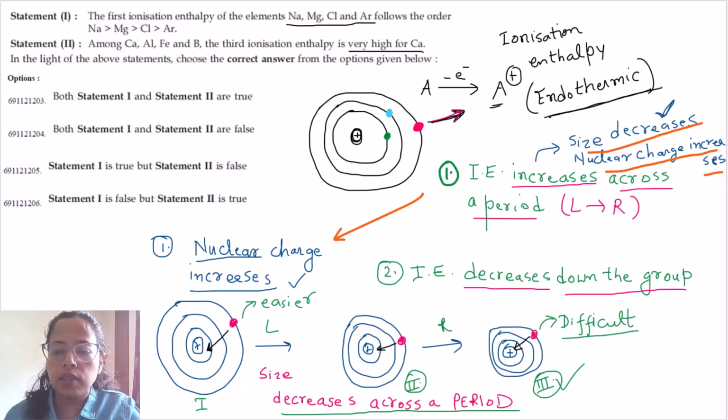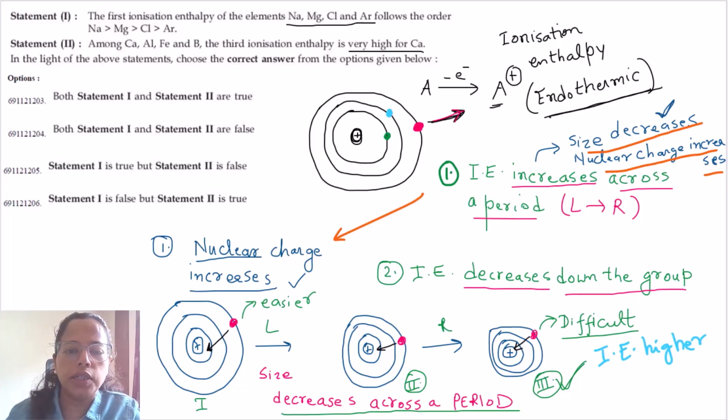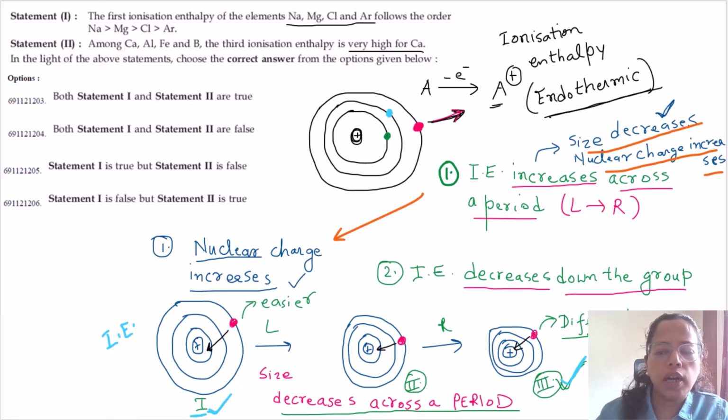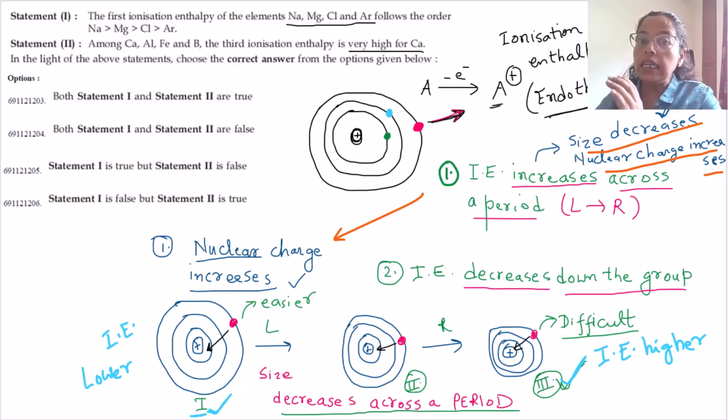What happens in stage 3? In stage 3, the ionization energy is higher as compared to the ionization energy in stage 1. So stage 1 ionization energy is lower. The ionization energy increases from left to right in a period.